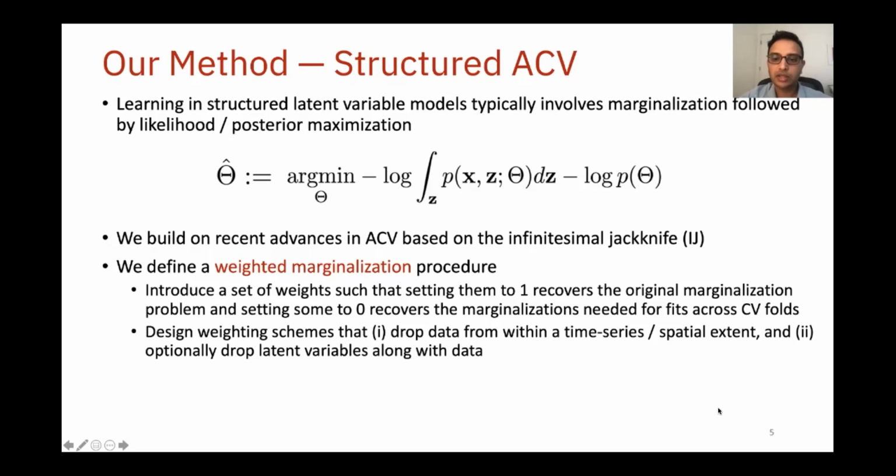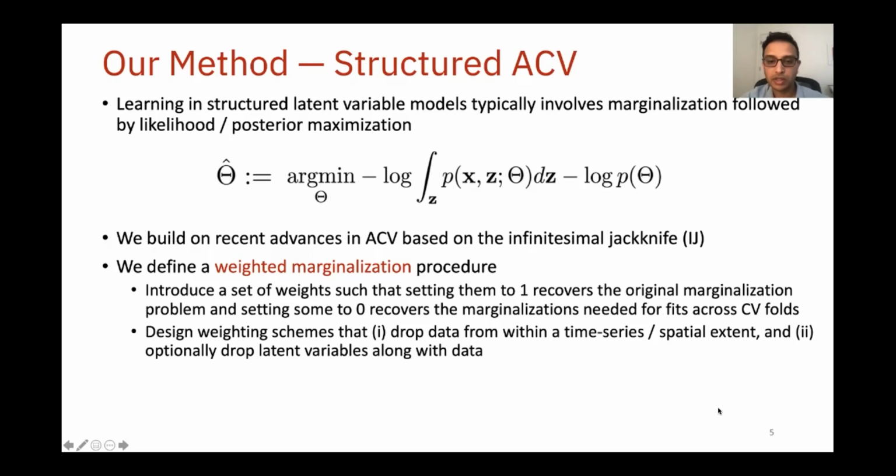We carefully design new weighting schemes that, in contrast to previous work, are able to hold out data from within the structure being analyzed, thus making them applicable to structured cross-validation. Moreover, we provide weighting schemes that allow holding out both the data and the corresponding latent variable.